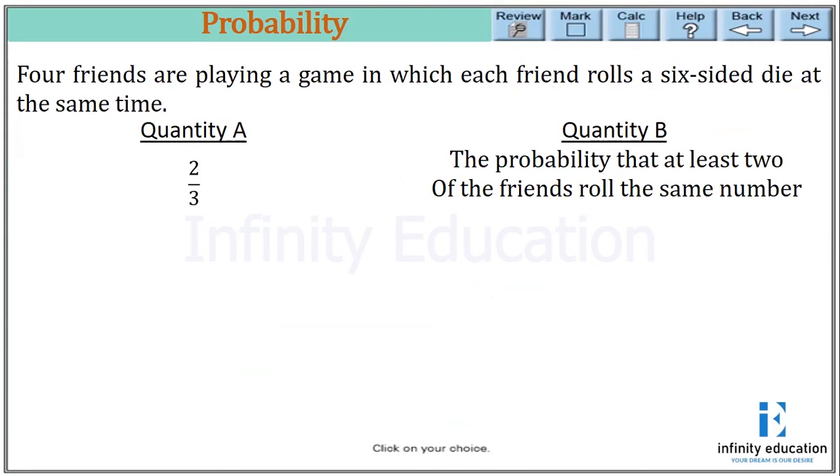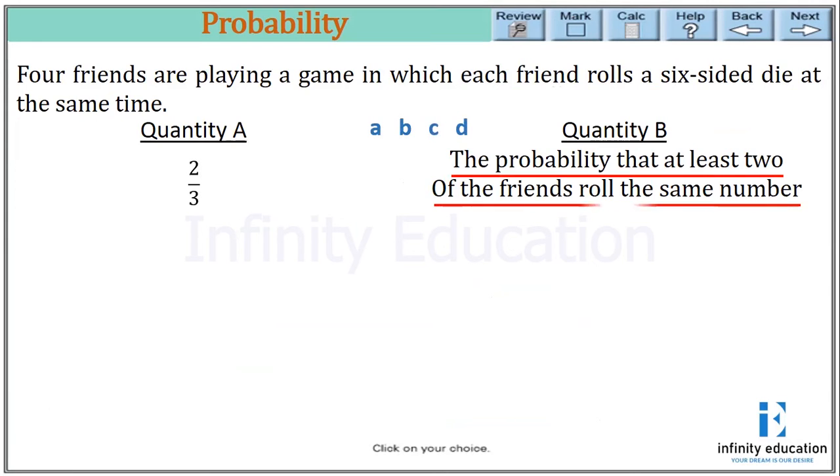4 friends are playing a game in which each friend rolls a 6-sided die at the same time. So we can see this is a quantitative comparison question, so we must write the ABCD first. Now we can see that 4 friends are rolling a 6-sided die at the same time.